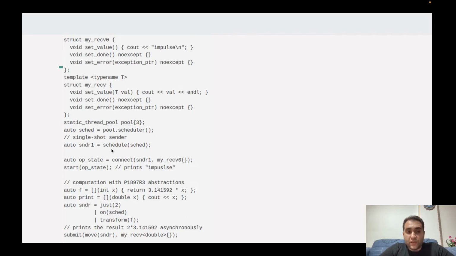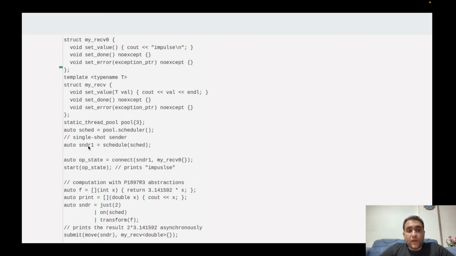Here, we turned the scheduler into a sender. It's called a single shot sender because there is no work on these senders. The sender just calls the receiver immediately. I mean the set value function. Okay, here we have a sender. It's a single shot sender.